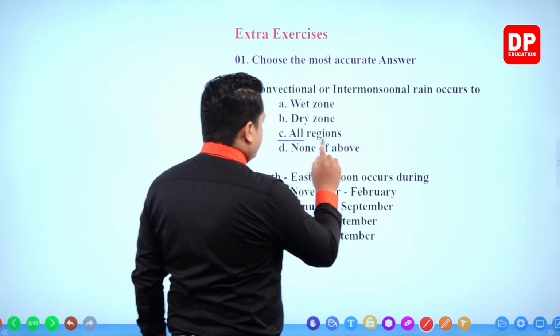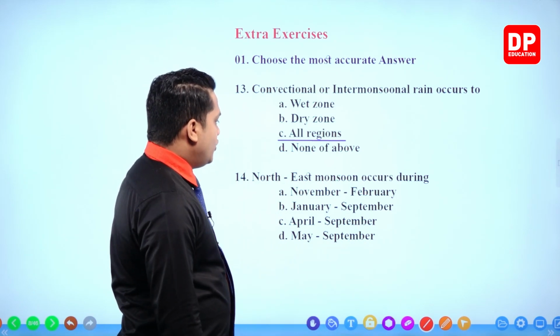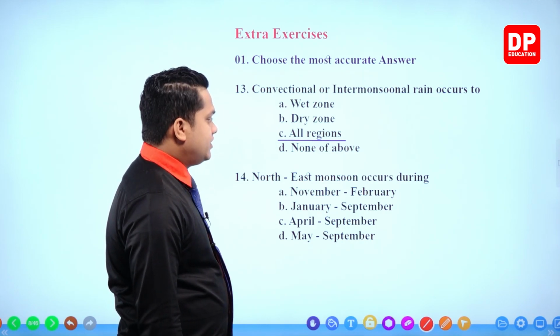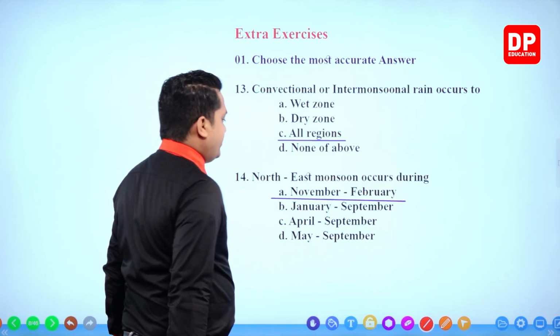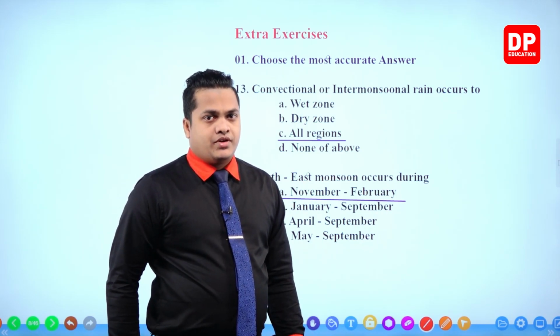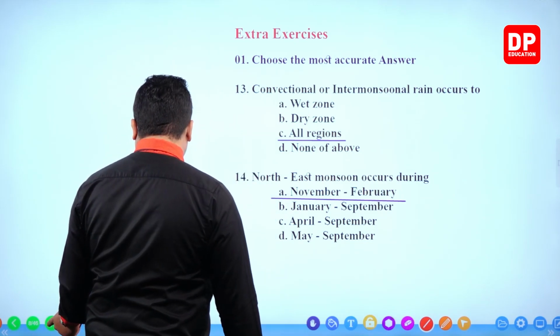So, all regions. The 14th one, northeast monsoon occurs during November to February. Right. Next question.